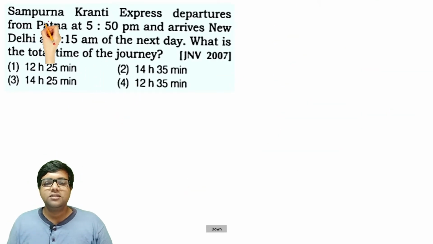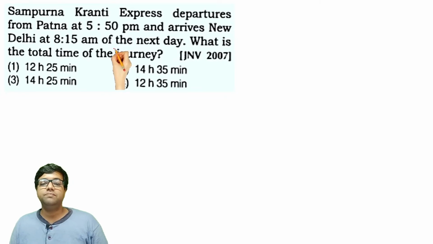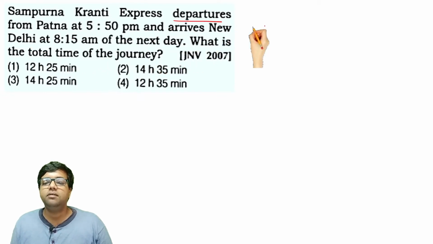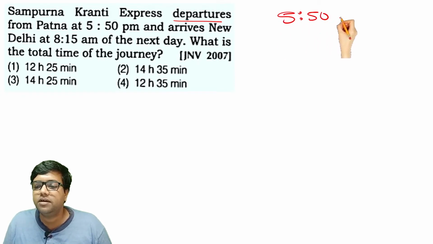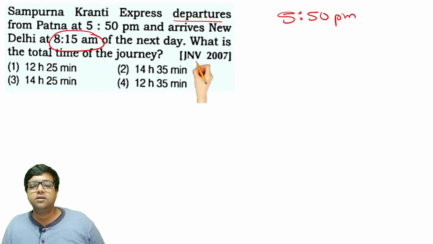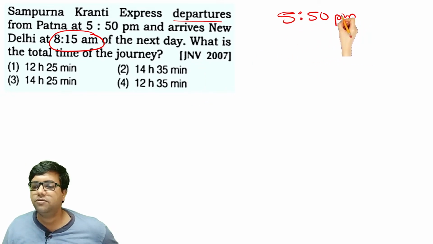Let's move ahead. Sampurna Kranti Express departs from Patna at 5:50 p.m. and arrives in New Delhi at 8:15 a.m. of the next day. What is the total time of the journey? So departure means it is leaving. It is starting from Patna at 5:50 p.m. Okay, so let's write it 5:50 p.m., and it is reaching Delhi the next day at 8:15 a.m. The question is asking for the total time of the journey.